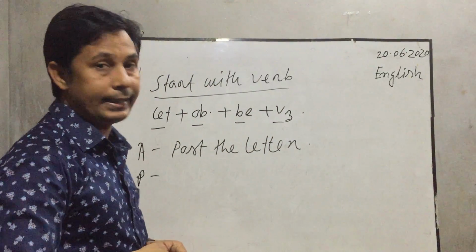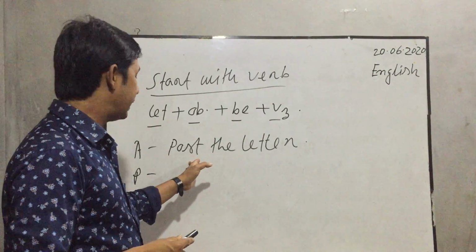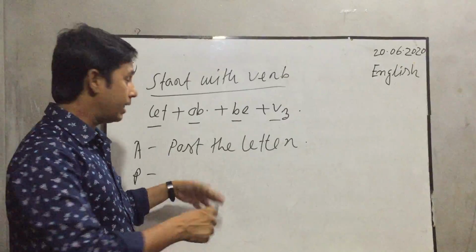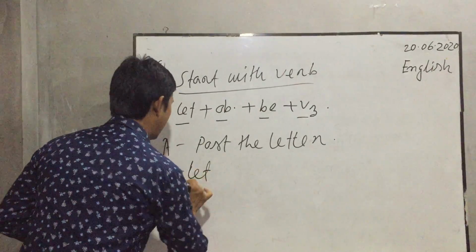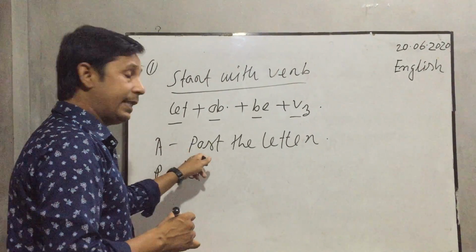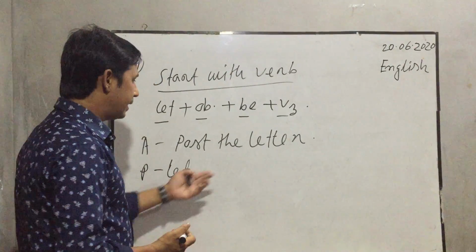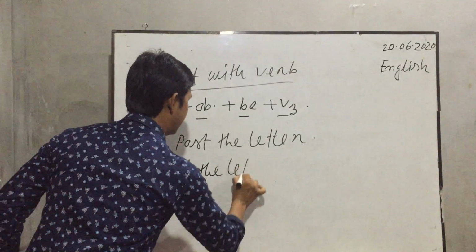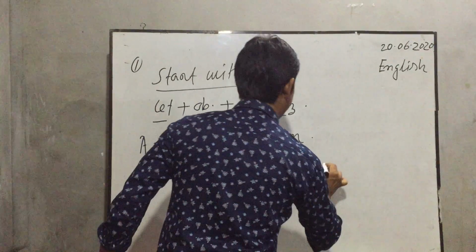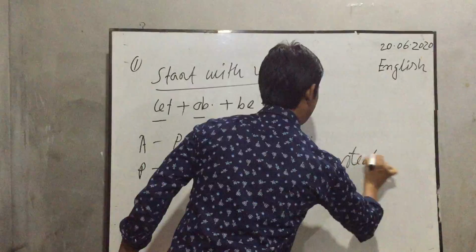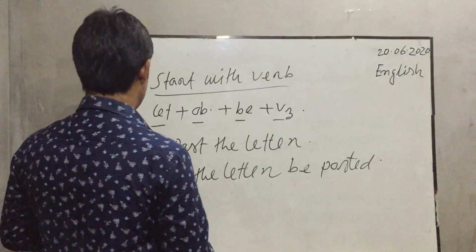It's another example. Post the letter. Post here is a verb, and this kind of sentence is an imperative sentence starting with a verb, and this is active voice. But when we change into passive voice, at first let, then the object, the letter. Let the letter be, according to the rules, posted. Let the letter be posted. I hope you have understood it clearly. Thank you so much.